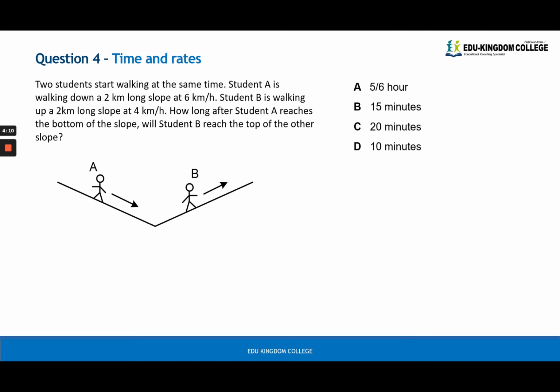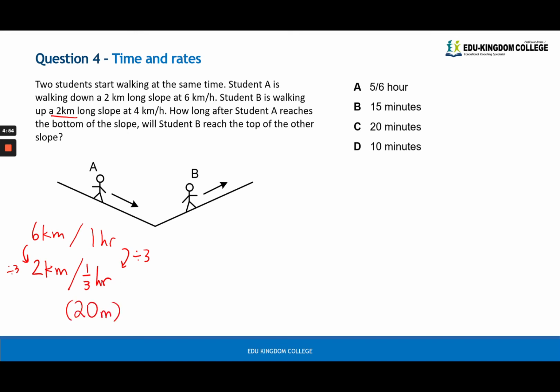Number 4 was a times and rates question. You have to realize that both A and B are actually traveling the exact same distance, namely 2 kilometers, but the only difference is that they are traveling at different speeds. A is going to go faster because they are traveling downhill, and B is going to be a bit slower because they're traveling uphill. To figure this out, we can use the arrow method. We know that person A will travel 6 kilometers in 1 hour. So if you want to travel 2 kilometers, how do we get from 6 to 2? I divide by 3. So you do the same to the other side, divide it by 3, and you get 1/3 of an hour,